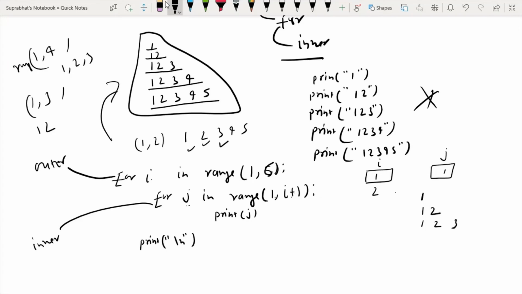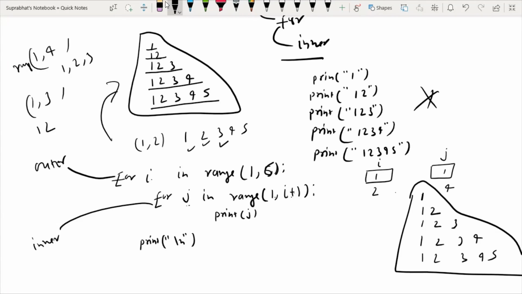Again the value of i becomes 4, so it will work like this: i equals 4, so it will print 1 2 3 4. Again the value of i equals 5, so it will work 1 2 3 4 5. This will work in this manner.